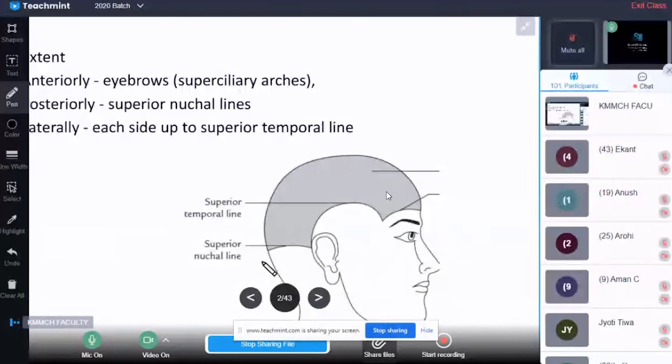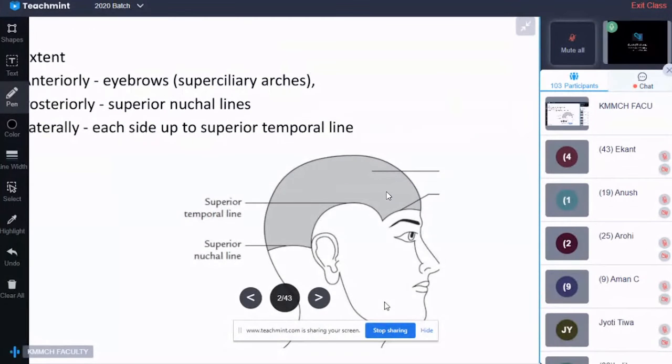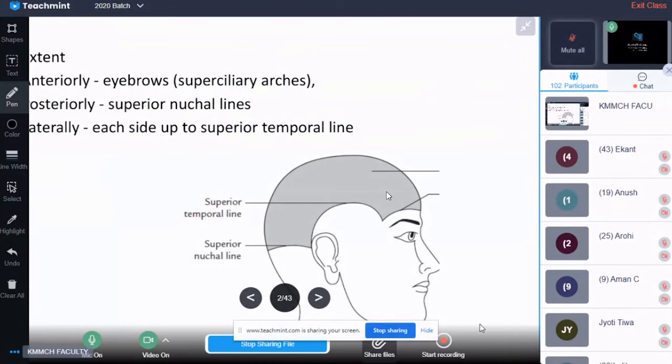You may be confused by some terminology, or you may not be aware of some terminology which I use. That will be covered in the osteology part. Now what is the extent of the scalp? Anteriorly, you can see the grey colored part, that is the extent of the scalp.